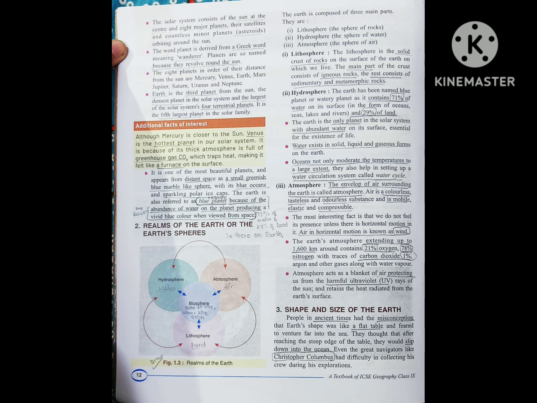Atmosphere is also acting as a protecting blanket for our Earth, as it protects us from the harmful UV rays of the sun, and this air blanket, that is atmosphere, protects our Earth from the harmful rays, and it also does not allow the heat from Earth to go out of this planet, and it retains it in the Earth's surface only. So the third topic is shape and size of the Earth, that we will study in the next part of the chapter.